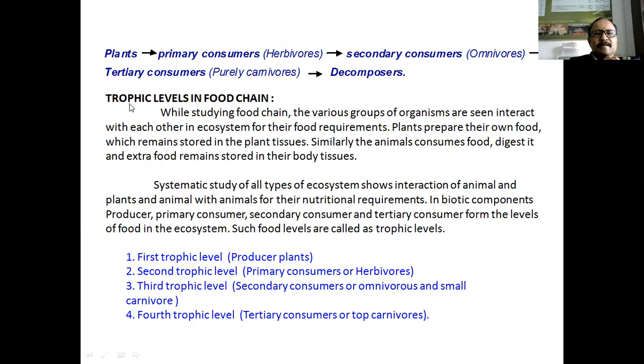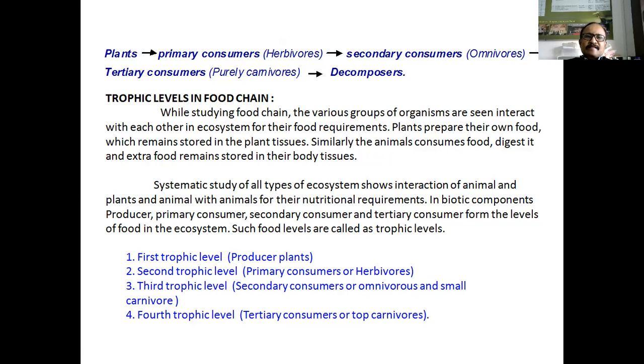Okay, now trophic levels in food chain. The trophic level means the nutritional levels. While studying food chain, the various groups of organisms are seen to interact with each other for their food requirements. These plants prepare their own food which remains stored in the plant tissues. Similarly, animals also eat the plant food, digest it and extra food remains stored in their body tissues.